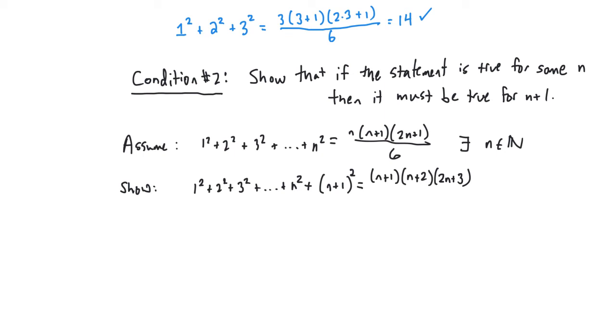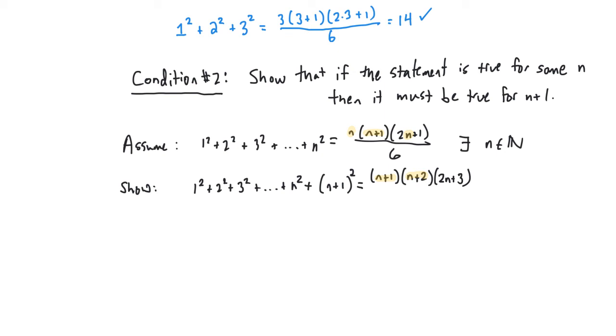What you want to realize is we're adjusting the formula on the right-hand side so that it works for n plus 1 instead of n. So that involves replacing an n with an n plus 1. So the first binomial is pretty simple. The second, n plus 1 is n plus 2. But in the last one, you need to be careful there because what we really need is 2 times the quantity n plus 1 plus 1.